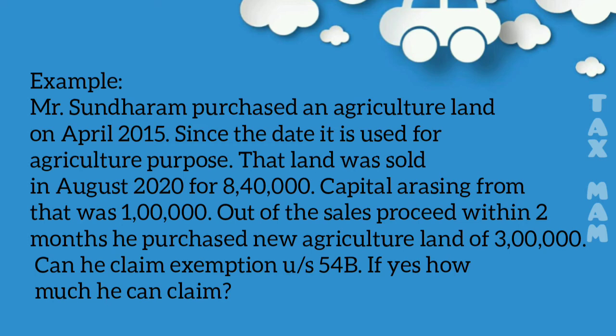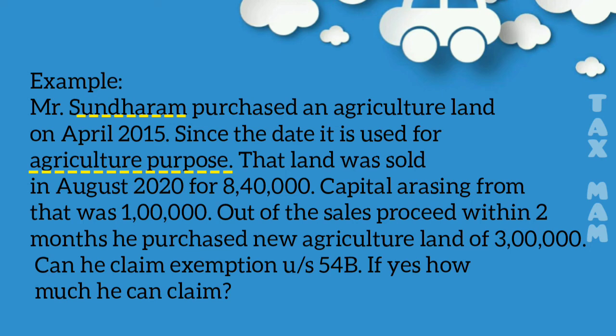They are asking what the benefit of section 54B is. What are the conditions of section 54B? It is eligible for individual or HUF. Here Mr. Sundaram is an individual, so it is allowed, and the main thing is it should be used for agriculture purposes. In the question they have directly given that it is used for agriculture purposes, and he sold off the old one, and within 2 months he purchased new agriculture land. That means he purchased the new one within the time period.